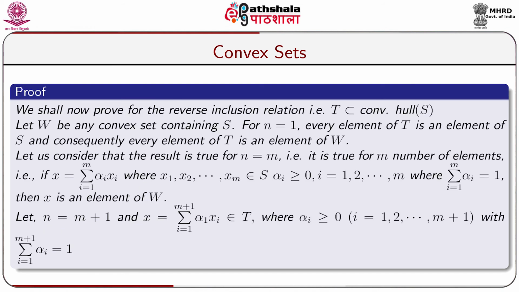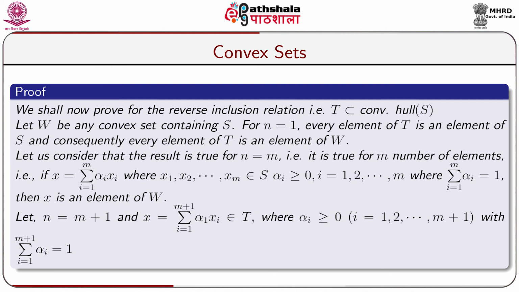We shall now prove the reverse inclusion relation, that is, T is a subset of convex hull of capital S. Let capital W be any convex set containing capital S. For n equal to 1, every element of capital T is an element of capital S, and consequently every element of T is an element of W.